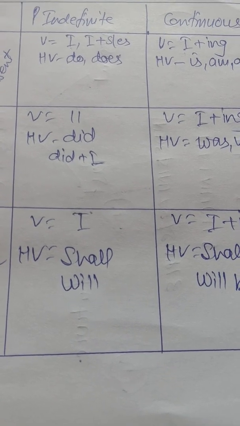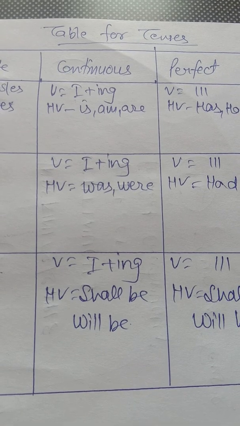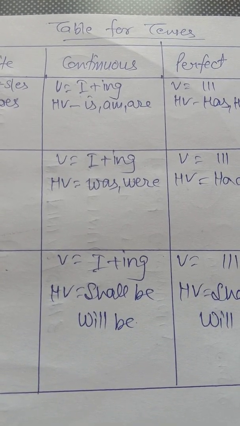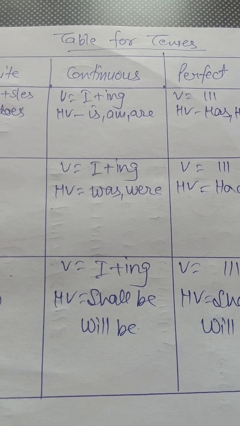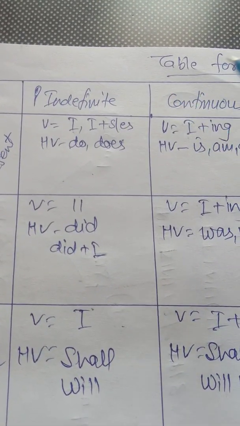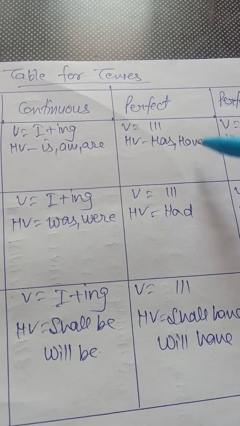With the help of verb forms alone we cannot make the difference. So helping verbs must be kept in mind to make the difference between tenses. In present indefinite, do, does or first form. Present continuous is, am, are. Present perfect, has plus third form.